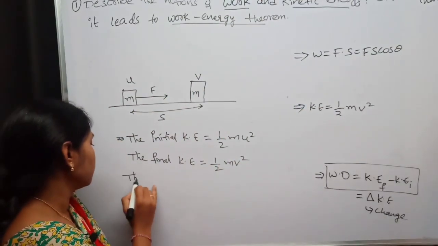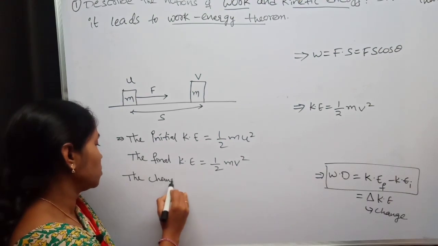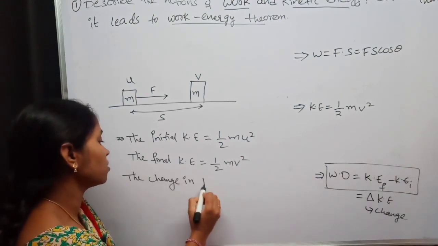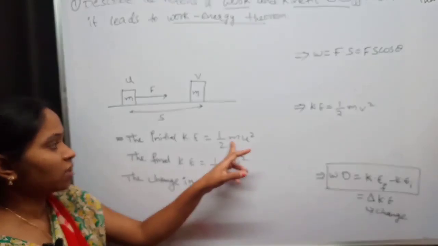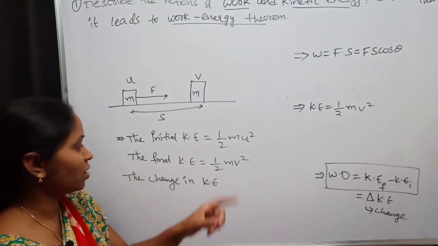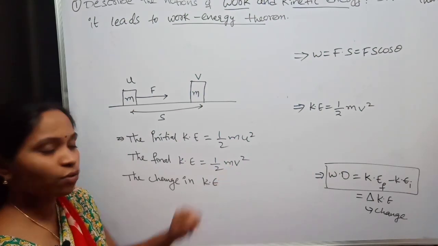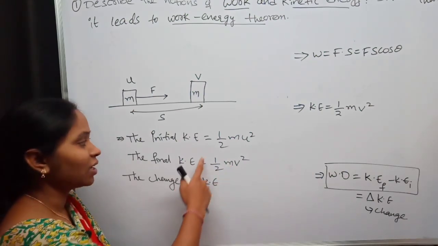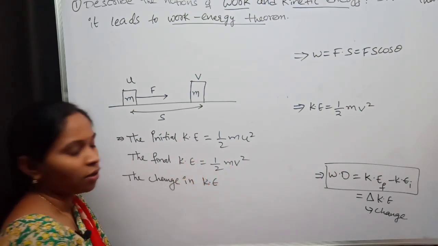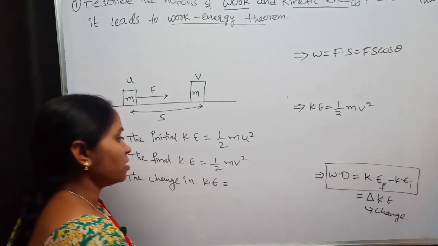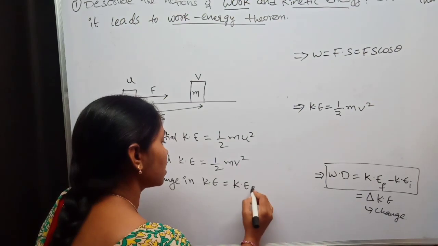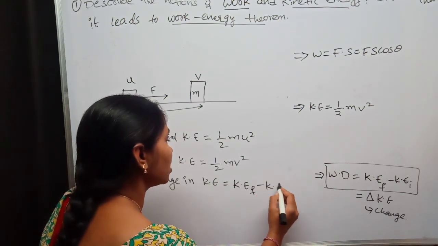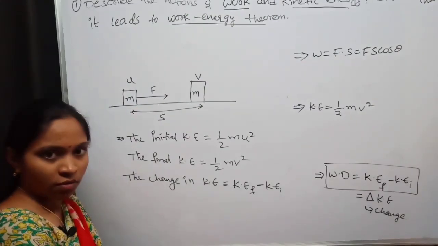The change in kinetic energy. See here, we have initial kinetic energy as half mu square and final we have half mv square. There is a change in the total kinetic energy, right? Therefore, the change in kinetic energy is final kinetic energy minus initial kinetic energy, right?